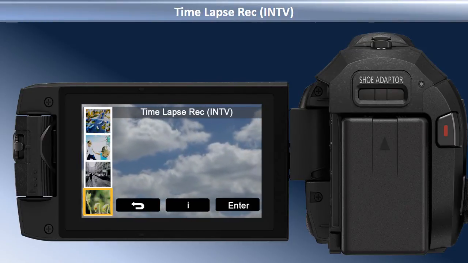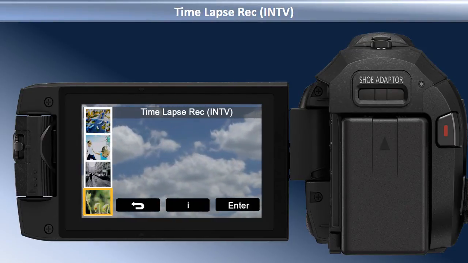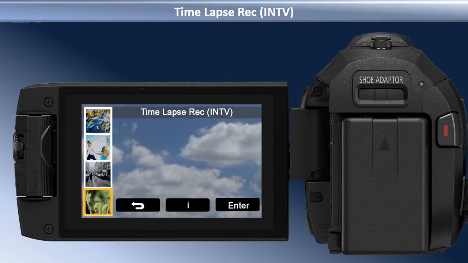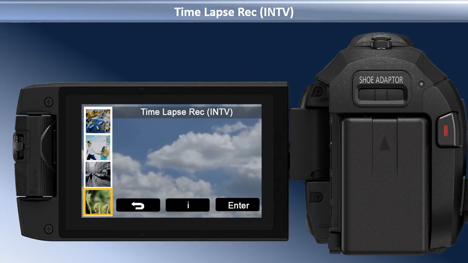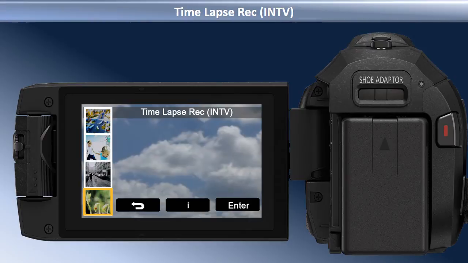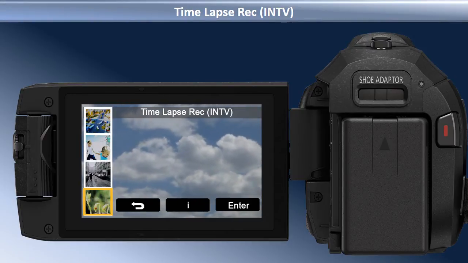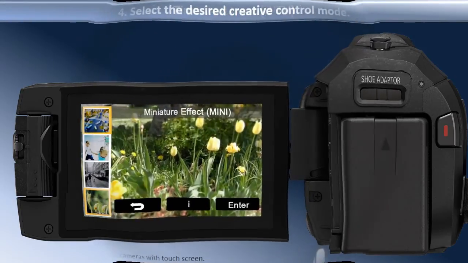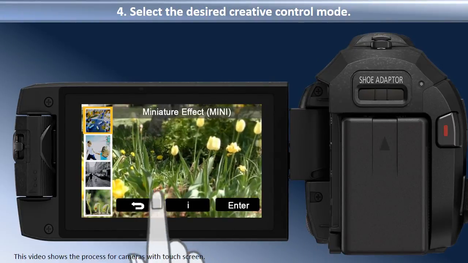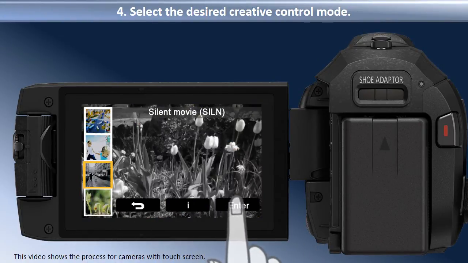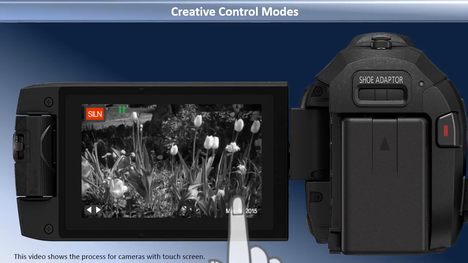And the time-lapse recording allows you to record a scene that moves slowly over a long period of time as a short motion picture by recording 1 frame at each set time-lapse interval. Select your desired mode and then press Enter. The video will now record in the selected filter mode.